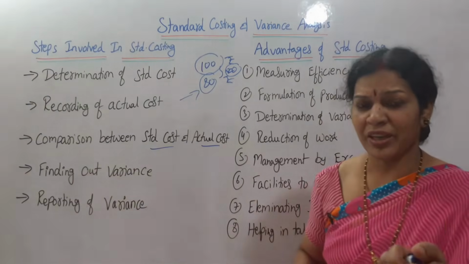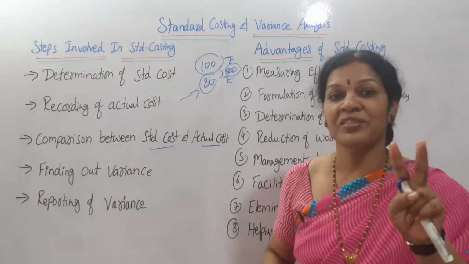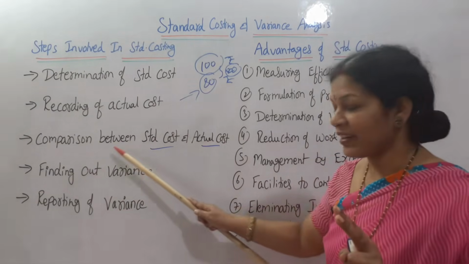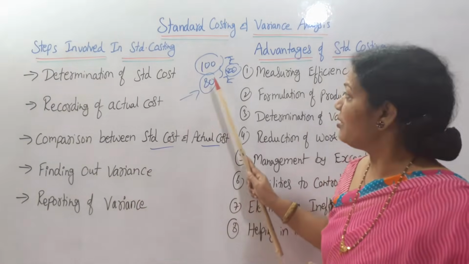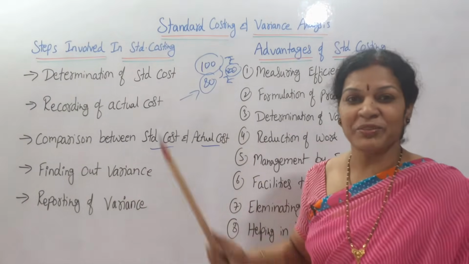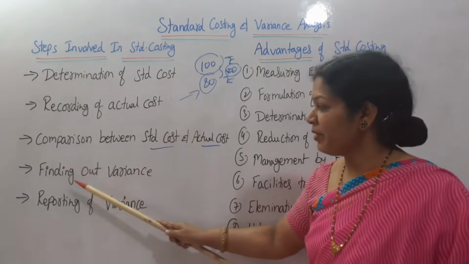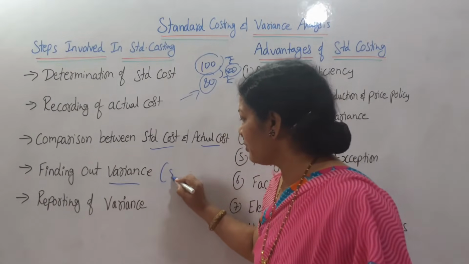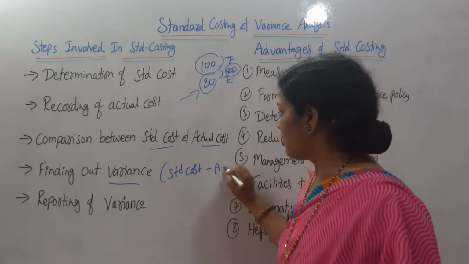As I told you, variance means nothing but the difference between the standard cost and actual cost. We have compared in the third step. After comparison, finding out variance. What is variance? 20 rupees, the difference between the standard cost and actual cost. Then once you decide the variance, variance means the difference between the standard cost and actual cost.